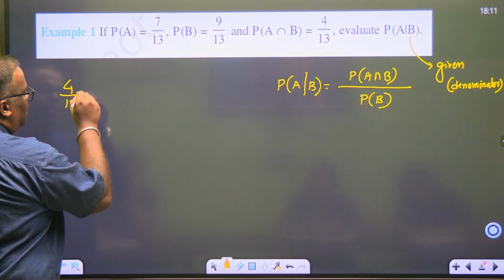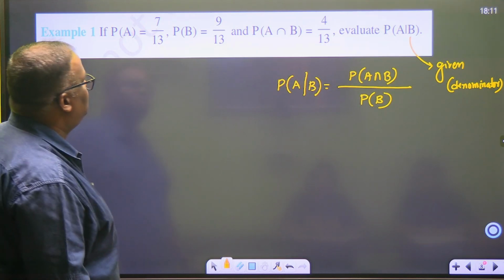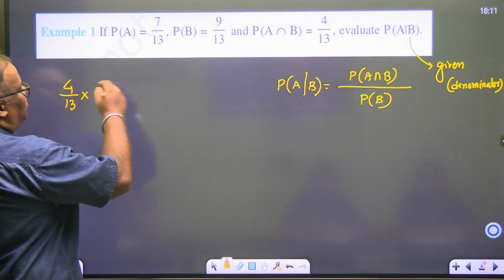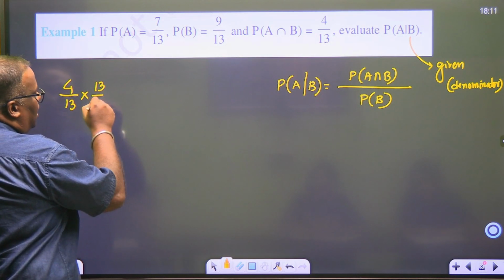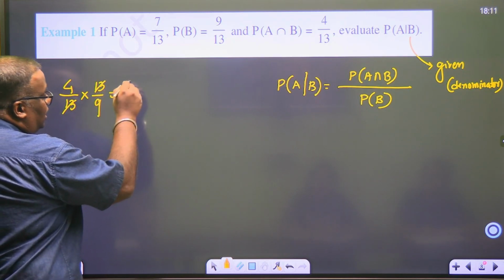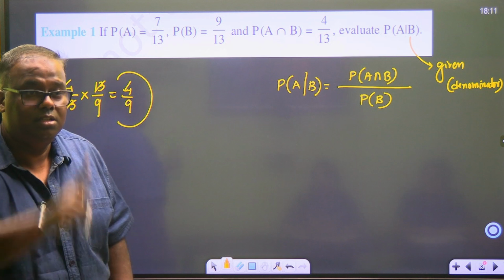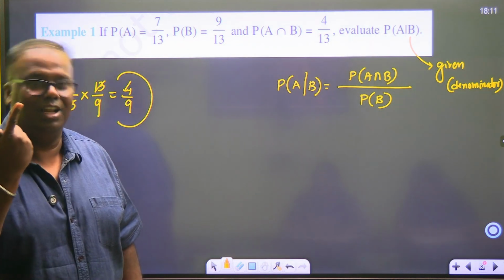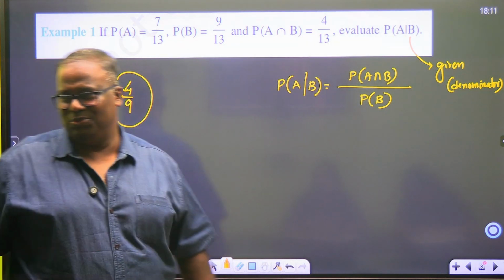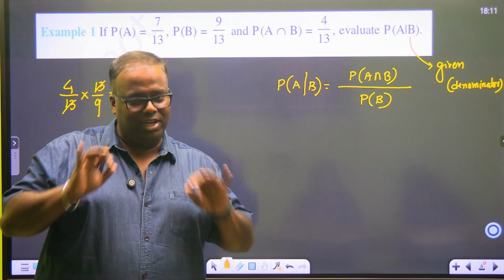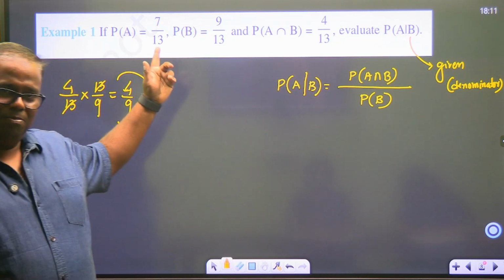4/13 divided by P of B divided by 13/9. And while doing this, remember, under no circumstance can this exceed class 10. What is the difficulty? Did you get it easy? Shall we go to the next problem?